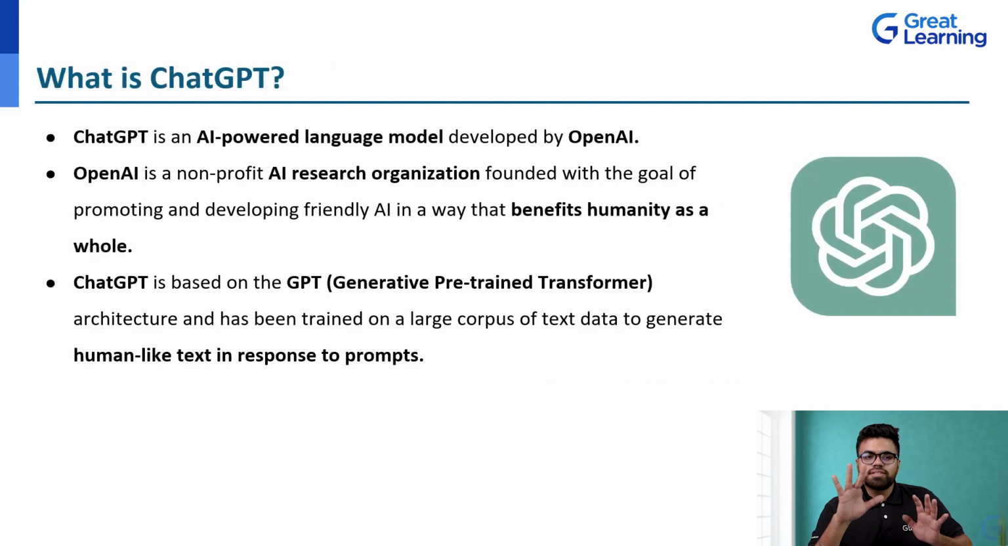Now, the predecessor, right? The ChatGPT. Now, it was developed by OpenAI. It's an AI research organization, which was first non-profit. Now it has been more on the profit side.